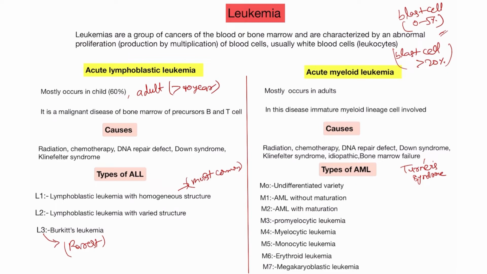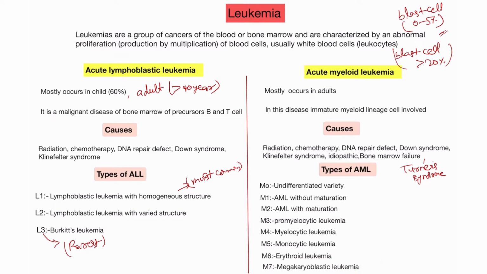Like M0, also called undifferentiated variety. M1 is called acute myeloid leukemia without maturation. In this, no maturation of the cells occurs, but in the M2 type, maturation occurs. M3 is called promyelocytic type of leukemia. M4 is called myelocytic leukemia. M5 is called monocytic leukemia. M6 is called erythroid leukemia, and M7 is also called megakaryoblast type of leukemia.